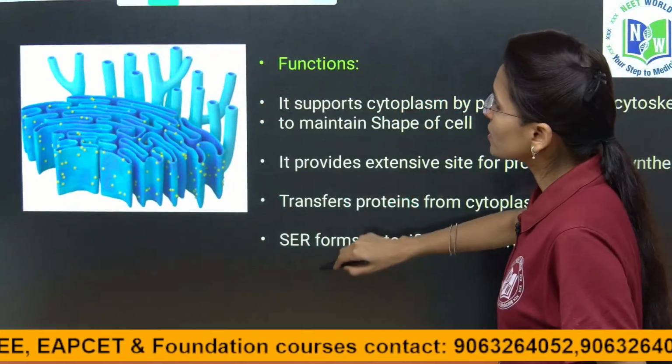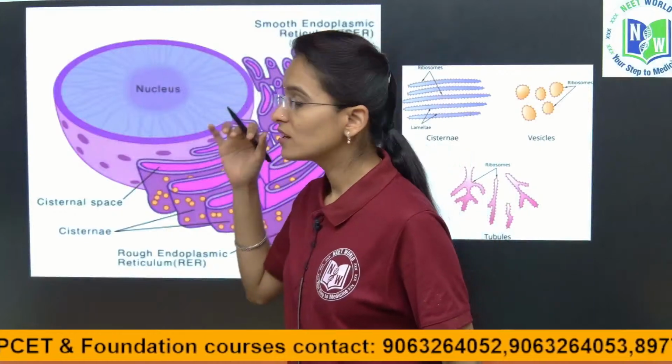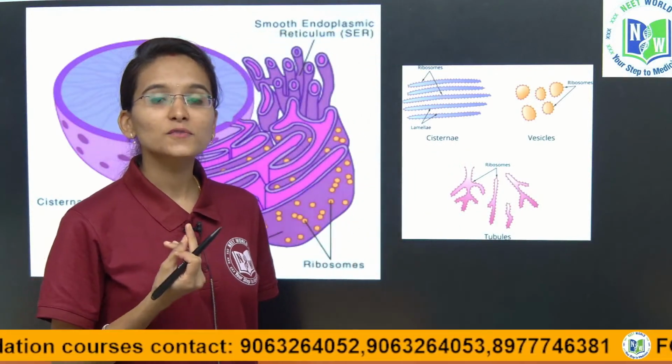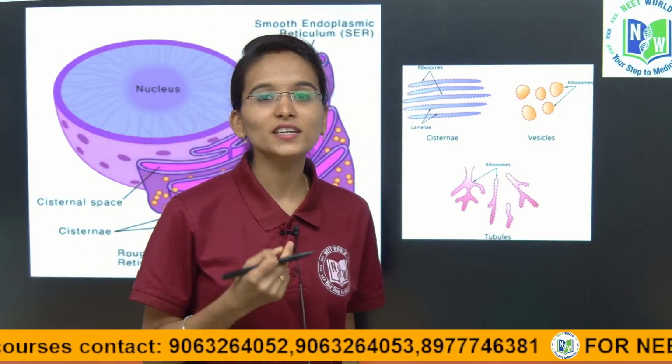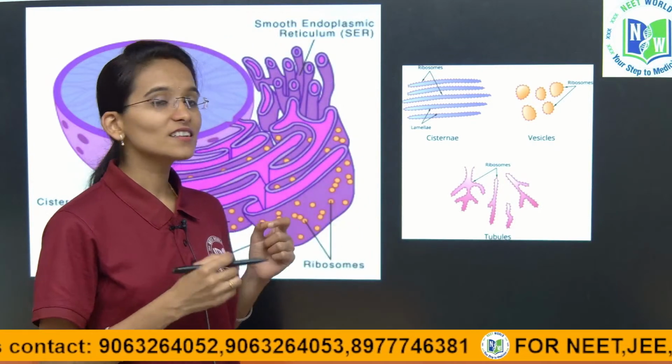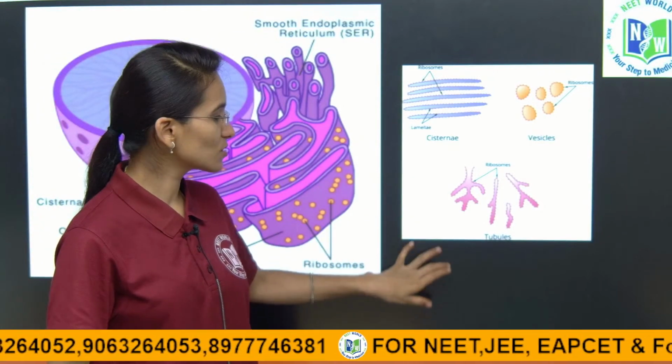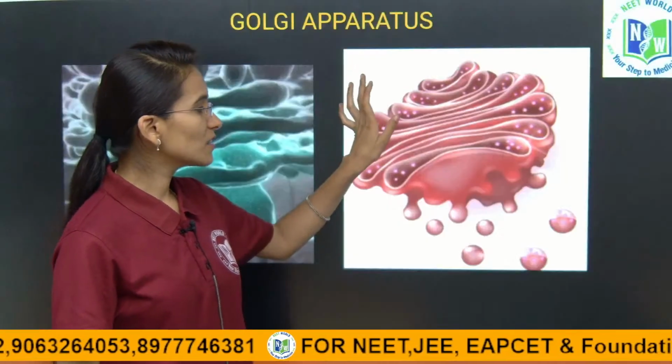Yes, clear with the concept children, clear with the nuclear structure, its functions and types of chromosomes. The types of chromosomes are very important. Please try to memorize and grasp the concept, children. And next, this is all about the endoplasmic reticulum.